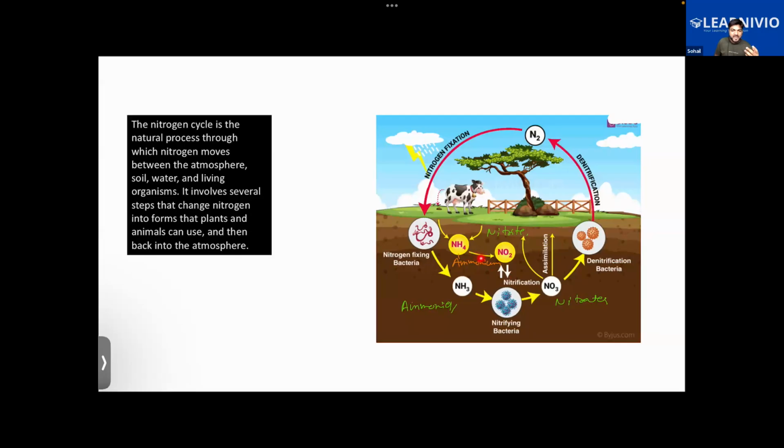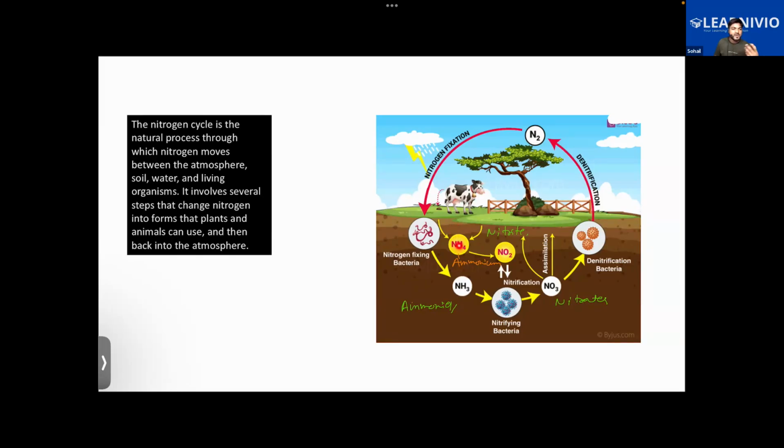That is one thing. While all this is happening, simultaneously one more thing is happening. As the animals die, or release their waste, or the plants die, the nitrogenous compounds locked in their bodies will be decomposed by the action of bacteria and other decomposers. In that process, ammonium will be released into the soil.